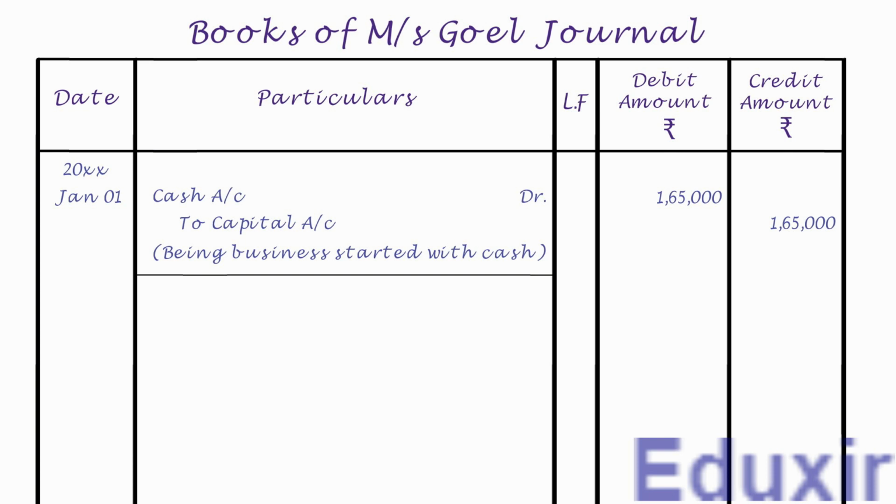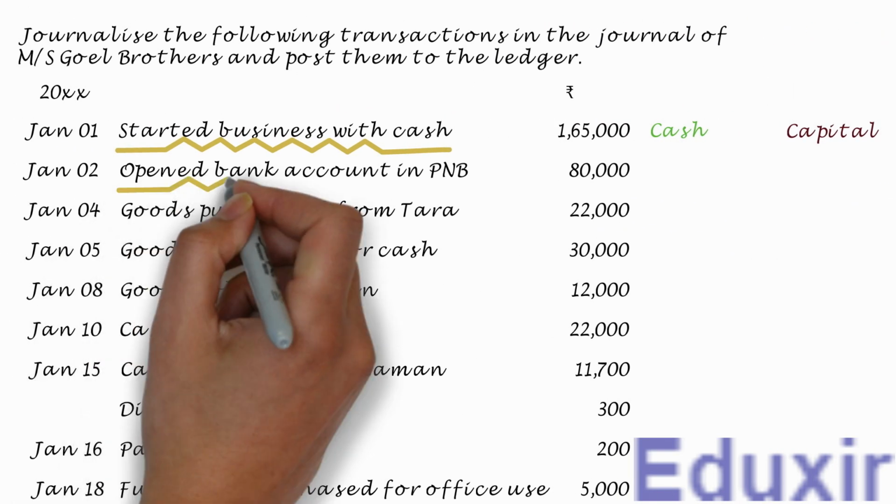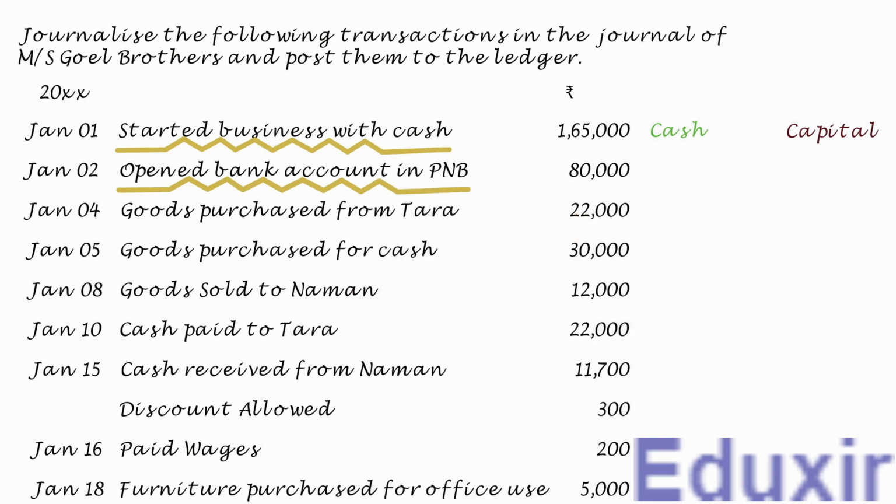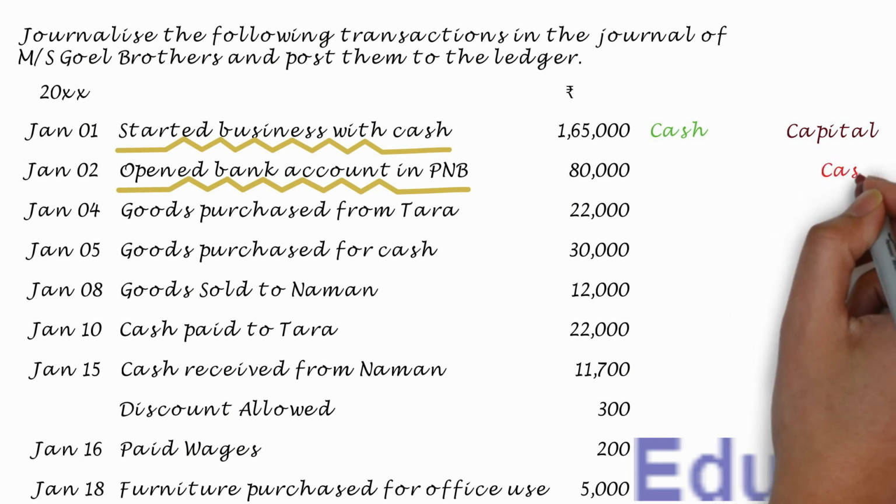Let us now take up the next transaction. In this transaction, the business has opened a bank account in PNB. When the business opens an account in the bank, it has to deposit certain amount in the bank account as an initial deposit. To deposit this amount, businesses usually take the cash available with them and then deposit this cash into the bank. So, in this transaction, as the business is taking 80,000 rupees of cash available with it to deposit into the bank, the cash asset of the business will be decreasing. The rule to record any decrease in the asset is to credit the corresponding assets account. In this case, the cash account should be credited.